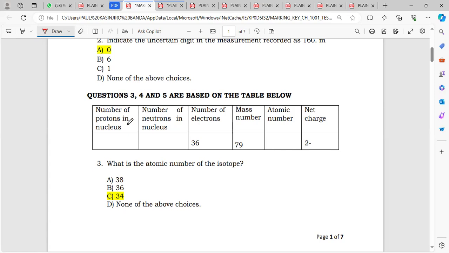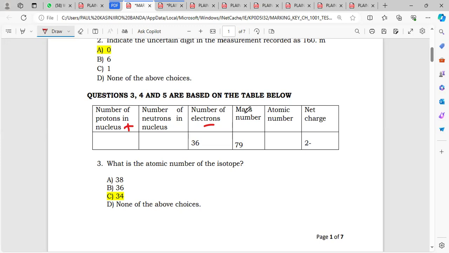And we know that protons have a positive charge. The neutrons don't have any charge, they are neutral, and the electrons have a minus charge. And then what is the mass number? The mass number is simply adding your protons to the neutrons.